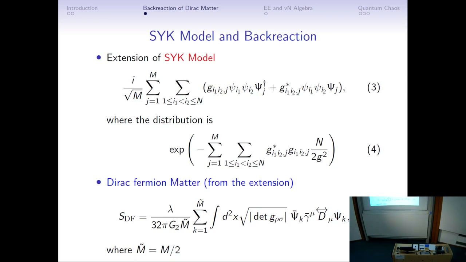And due to our derivation of these n powers, we can just take the large n limit, then we can see the pure gravity and this Dirac fermion matter simultaneously. So it's much easier to use a large n limit to understand the backreaction here.